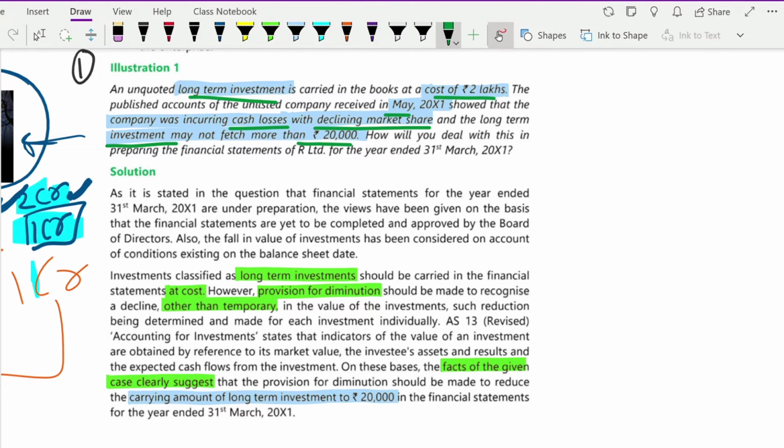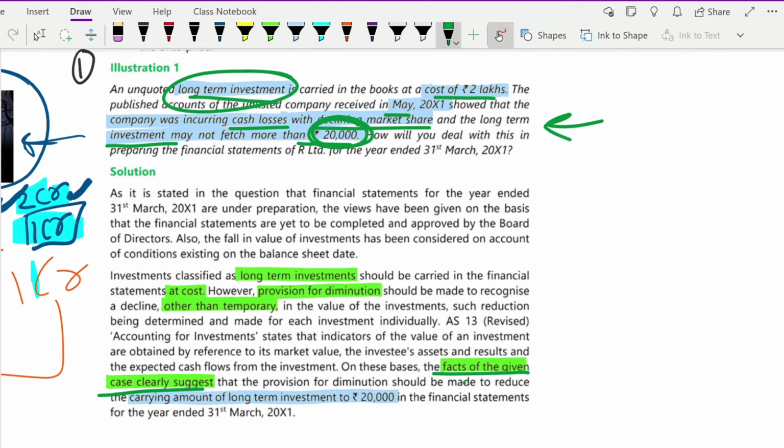You have to tell. So usually long-term investment, you will show it at cost only. But here what has happened is the facts of the given case clearly suggest that this is a permanent decline. This is a permanent decline because the company is running into losses, like Kingfisher. It is running into losses, the market share is falling down. So now here you cannot see that the company might ever rise again. So it is like a permanent decline. So here you have to see cost or fair value, whichever is lower. Since it is a permanent decline, you can reduce your carrying amount also. So in your books, you will show it at 20,000 rupees only.